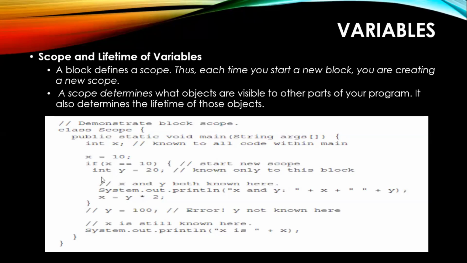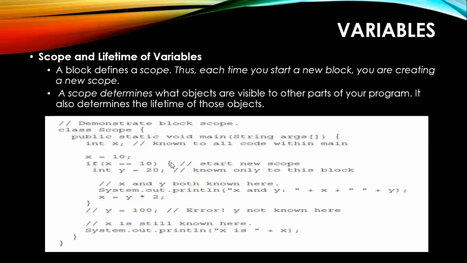When it is true, it is going to create another variable, int y is equal to 20. If you write a condition and do not write braces after it, it considers only the first statement. So y equal to 20 will be known only to this block, where it started and where it ended, just before int and after this semicolon. Then System.out.println of x, y prints whatever the values of x and y are. For printing, no problem, it can be done.